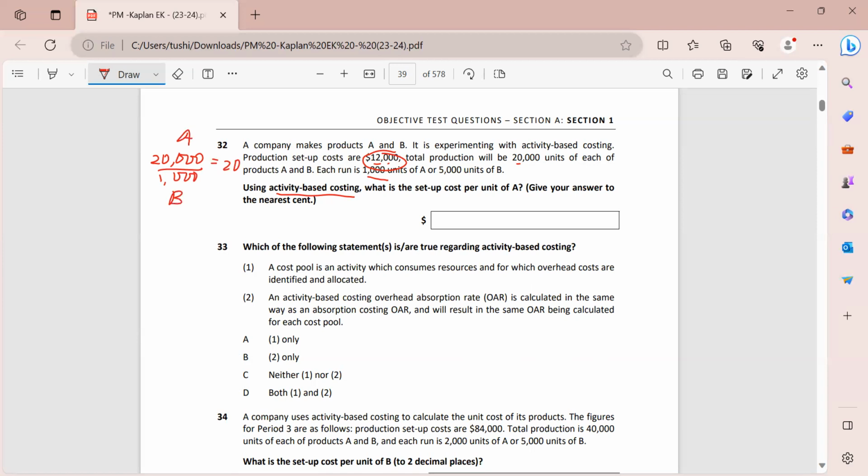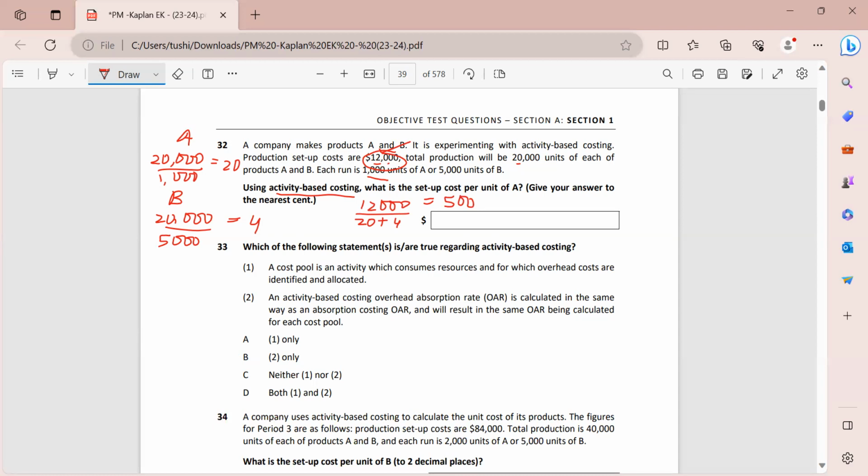Similarly, I will find this out for product B. I am making 20,000 again for product B, and the number of units in one run is 5,000. So that gives me 4. So the total number of setups that I'm doing is 24, and the total cost that I'm incurring is 12,000. So 12,000 divided by 20 plus 4, which is the total number of setups, gives me the cost for each setup. 12,000 divided by 24 gives me $500. So for every one setup, I am incurring $500.